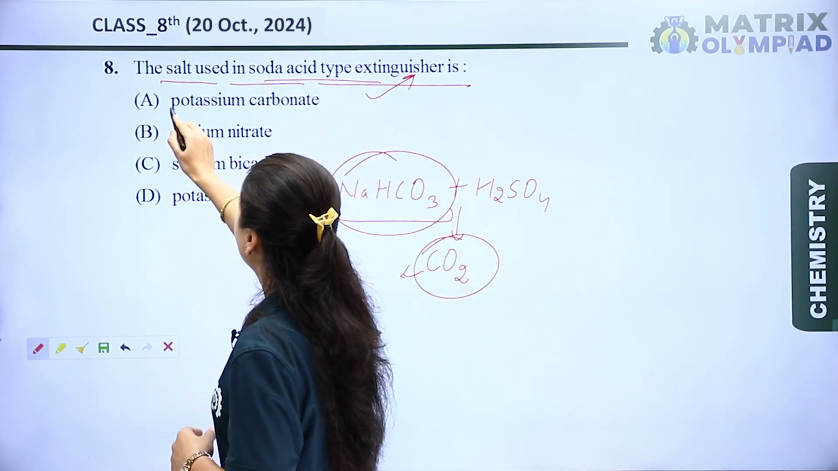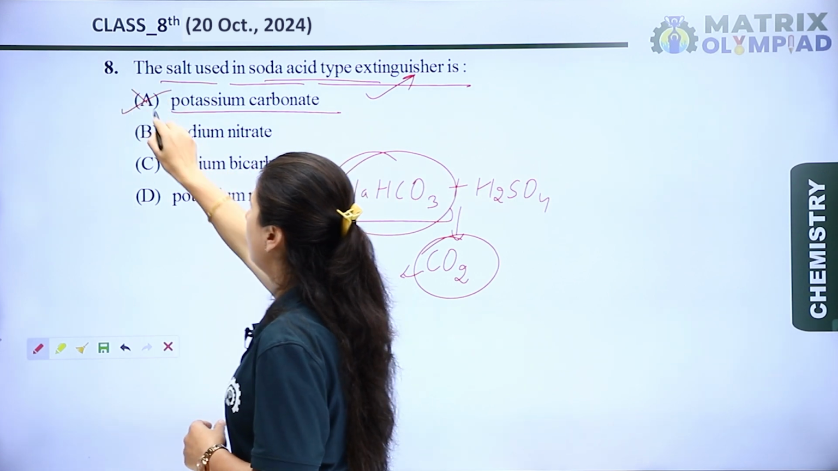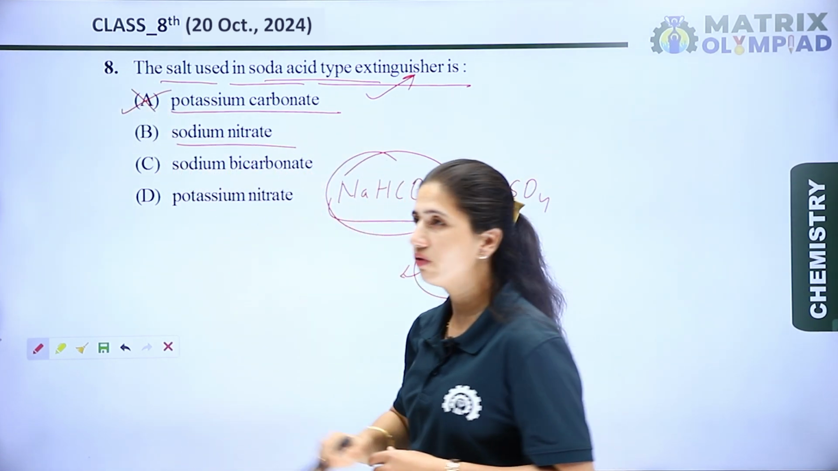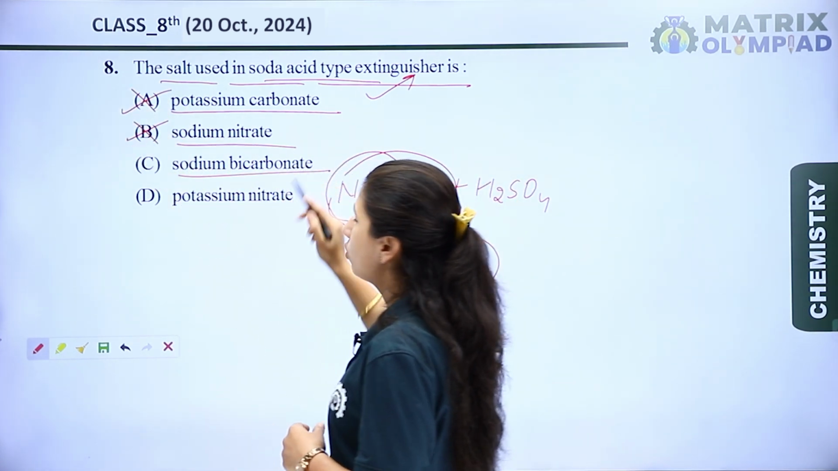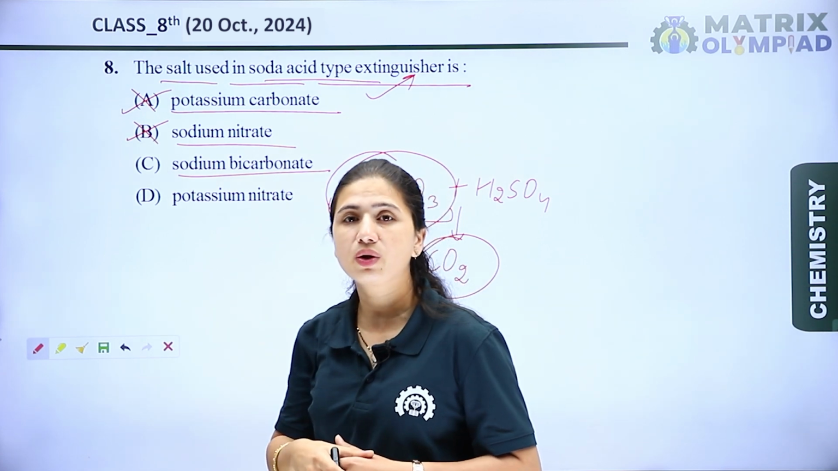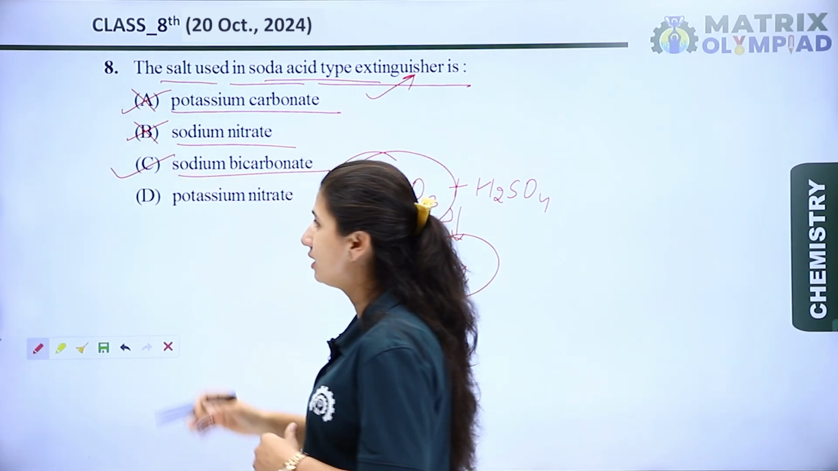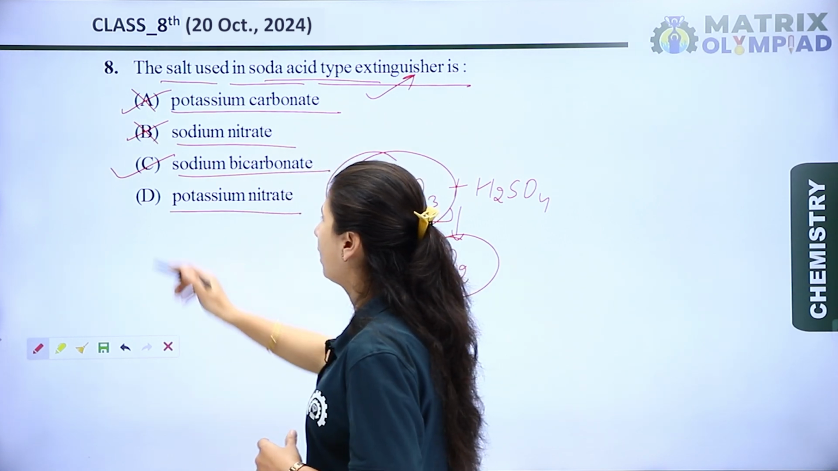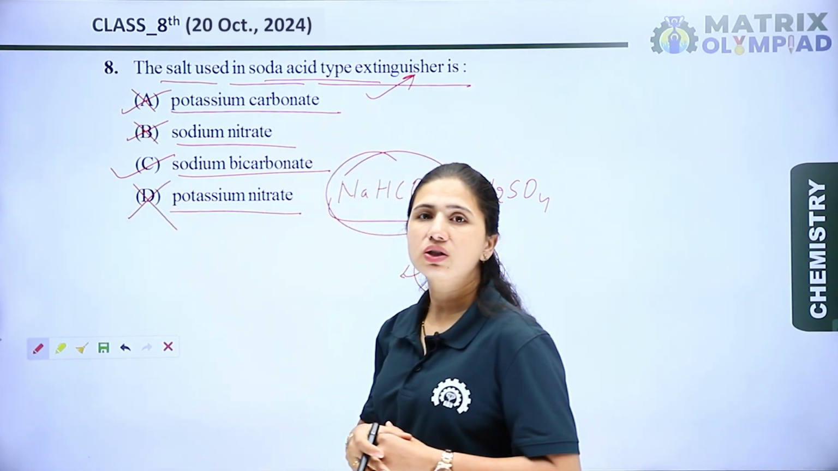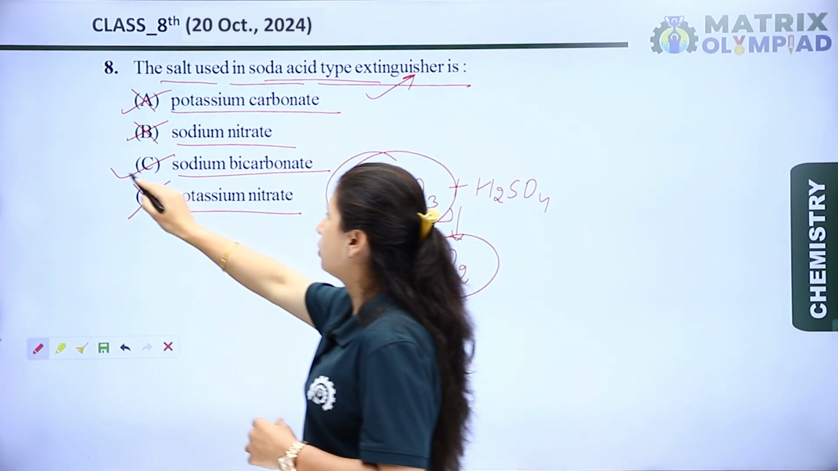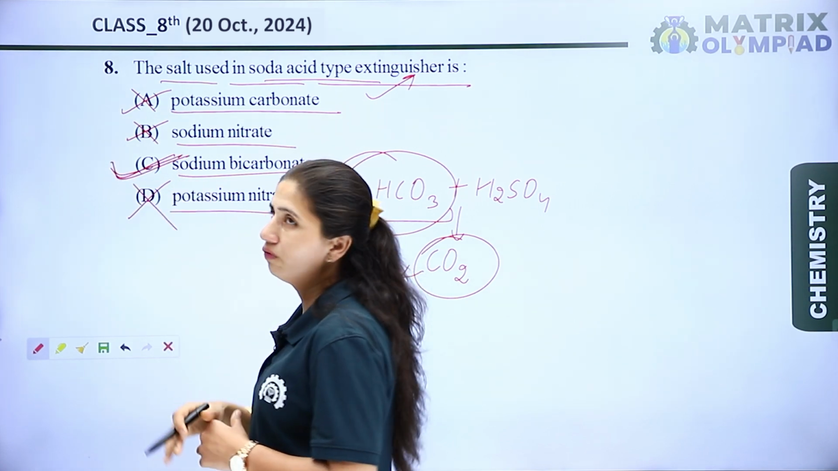The options are, first is potassium carbonate, no. Second is sodium nitrate, no. Third is sodium bicarbonate, which is known as sodium hydrogen carbonate also. Yes, option C is the right option. Now let's see D. D is potassium nitrate. No, it is also a wrong statement. So option C is the right option for this question.